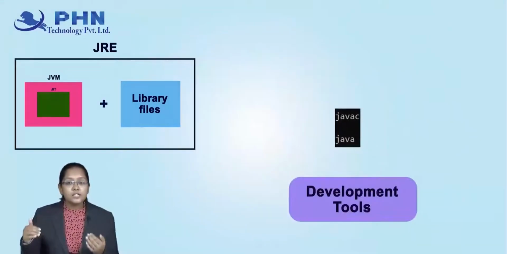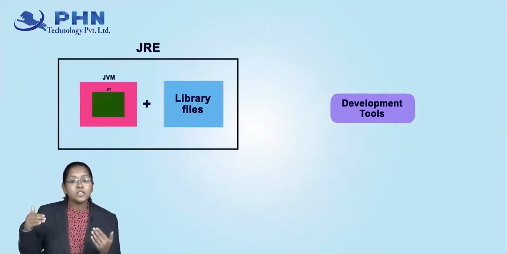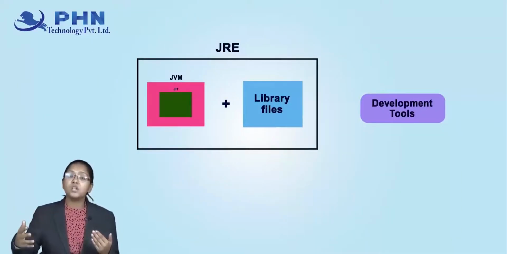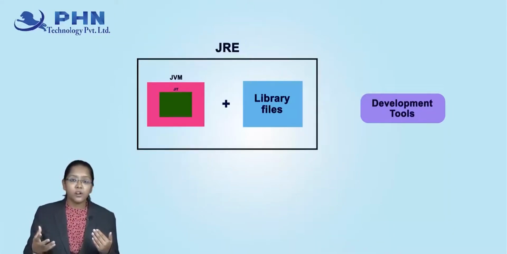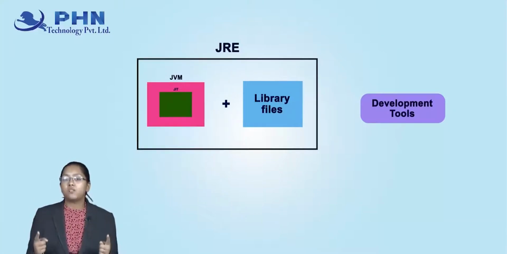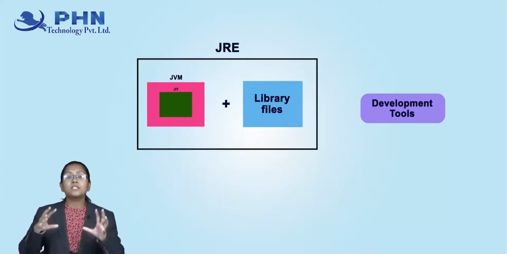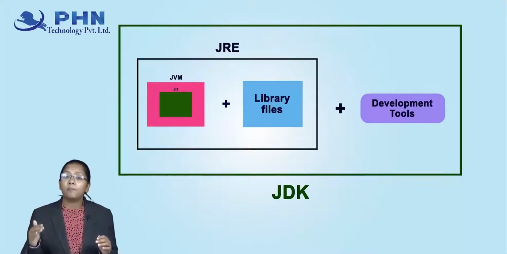So these are the keywords, these are the parameters which I used before running my Java code, right? I use javac as well as java, and these two, javac and java, are held in my JDK, that is Java Development Kit.